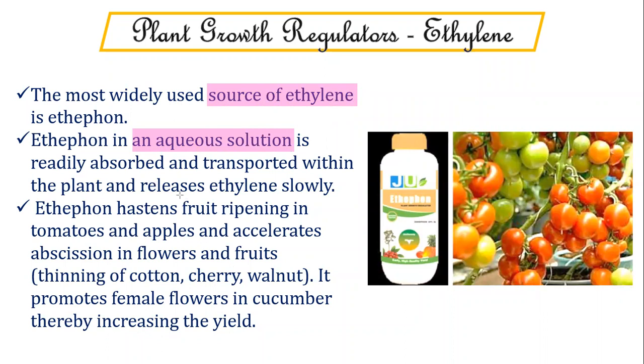So ethephon hastens or speeds up fruit ripening in tomatoes and apples and accelerates abscission in flowers and fruits. Yes, abscission means falling, or further maturation. So thinning of cotton, cherry, walnut can be speeded up or hastened with the help of ethephon. It promotes female flowers in cucumber, thereby increasing the yield and productivity of cucumbers.